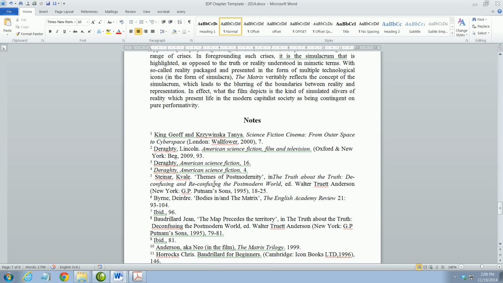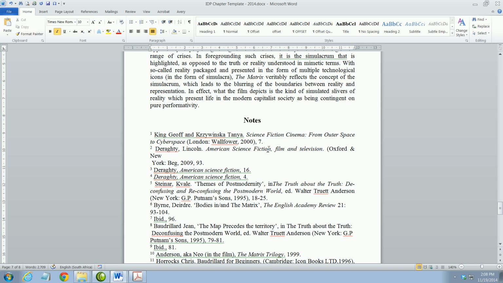But as we discussed in the last video tutorial on formatting notes and bibliographies, your notes and bibliography entries must be properly capitalized. That means that every title that you use in your notes section and in your bibliography section must be capitalized. Now this is regardless of how it appears in original print.